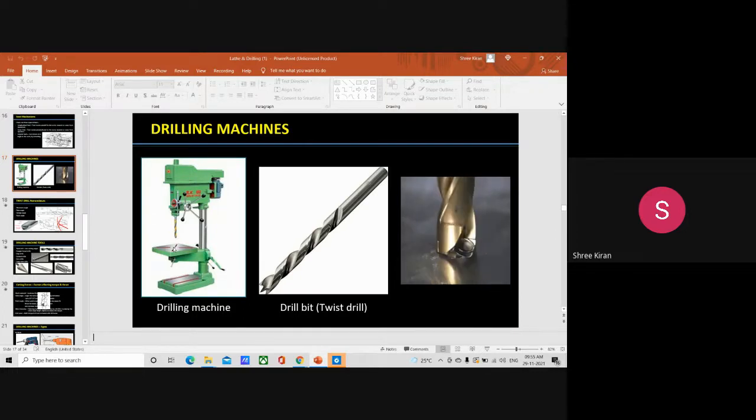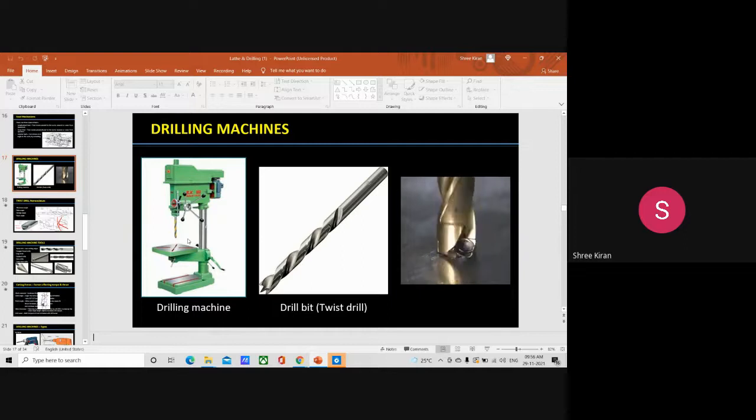So the table is mounted on the vertical column and can be adjusted up and down on it. The table has T slots on it for holding the workpiece or any other work holding devices. The table can be adjusted vertically according to the height of the workpiece, so workpieces of different heights can be clamped at the required position.